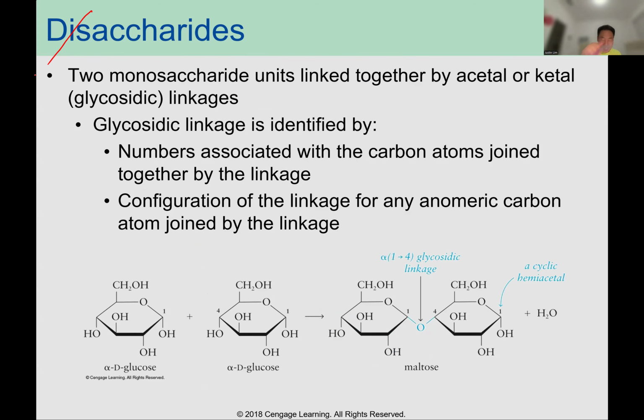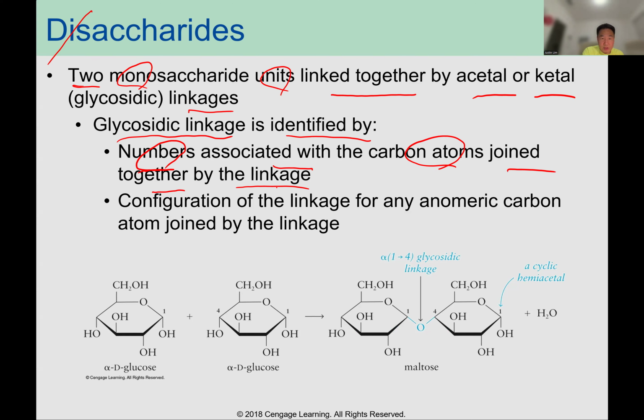Let's look over disaccharide. Disaccharide: two monosaccharide units linked together by acetal or ketal linkages. The glycosidic linkage is identified by numbers associated with the carbon atoms joined together by the linkage.